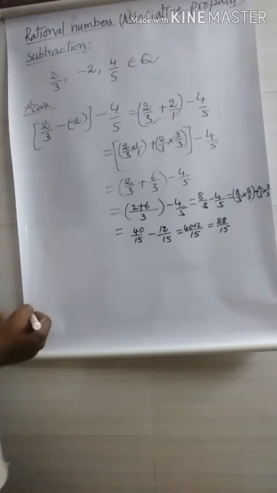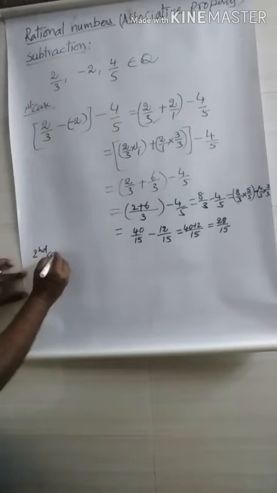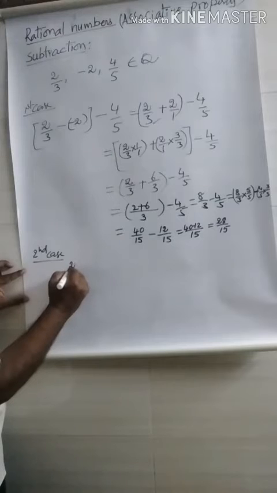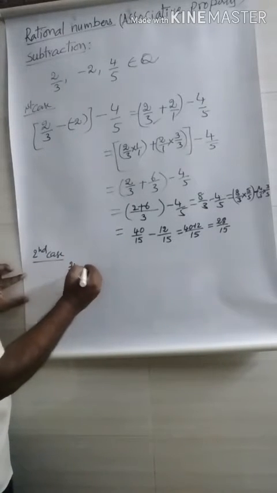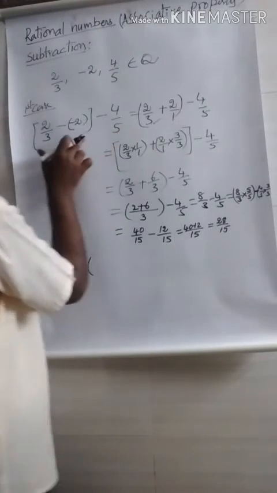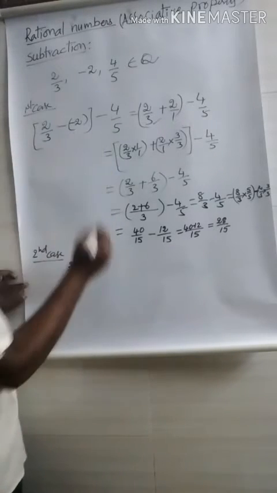What do we get in the second case? Check it. Here you write the first one as usual without any change. Then you put a subtraction symbol and you write in the bracket the second one and third one. Here in the brackets what do we write? Not the first one and second one; here we write the second one and third one.